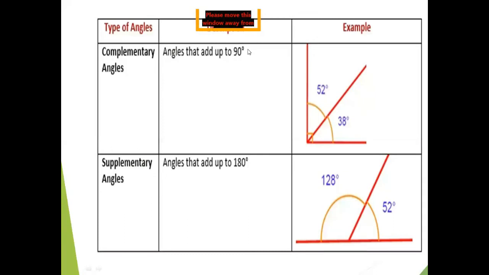So according to the definition, when we add two angles whose sum is 90 degrees, they are called complementary angles. Similarly, if we add two angles whose sum is 180, they are called supplementary angles. In the diagram, 128 and 52 are the measures of two adjacent angles, and when we add them, that gives 180, so they are supplementary angles.